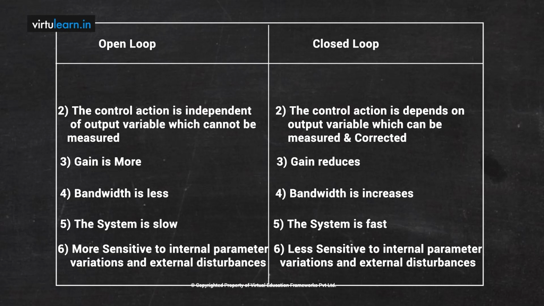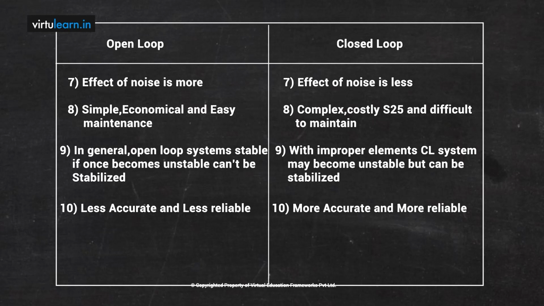When you look at the sensitivity, there are two things: external disturbances and internal parameter variations. The open loop system is more sensitive to internal parameter variations as well as external disturbances. But the closed loop system is less sensitive to internal parameter variations as well as external disturbances. This is a very important point in this comparison, and that is the reason why we go with negative feedback.